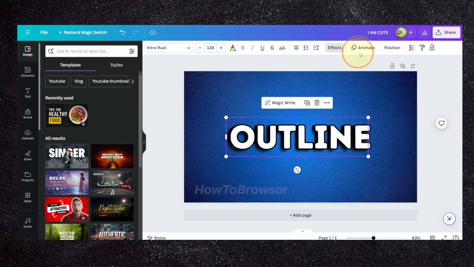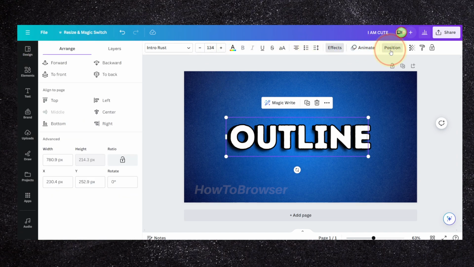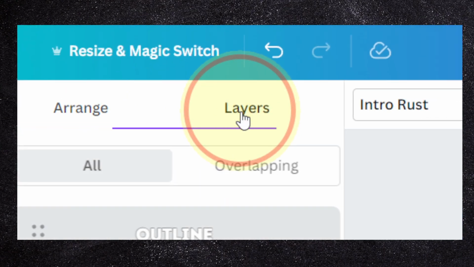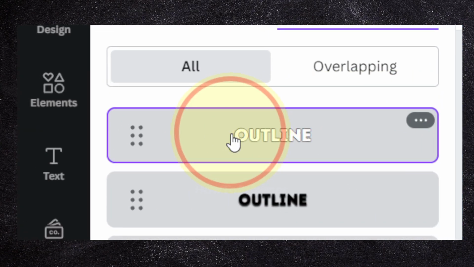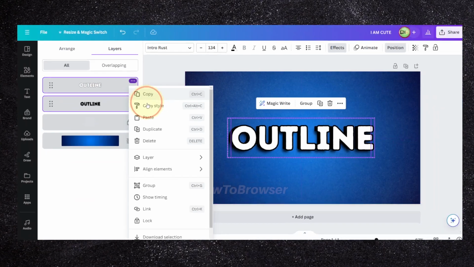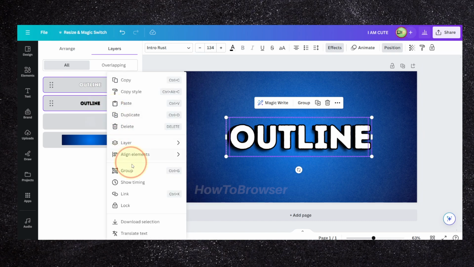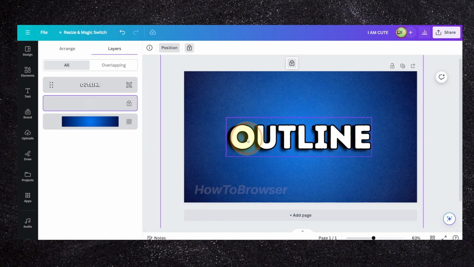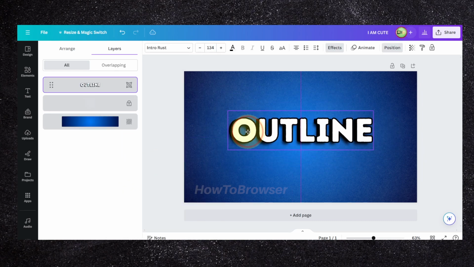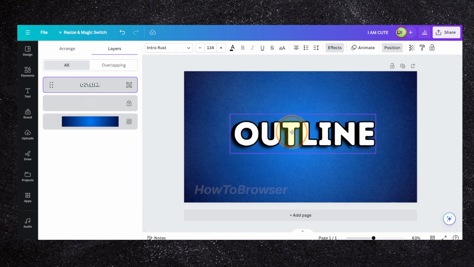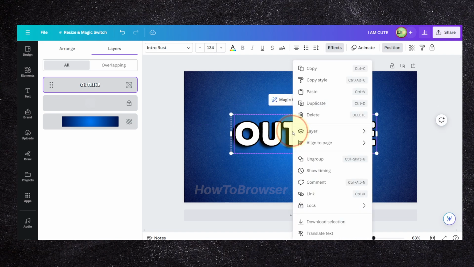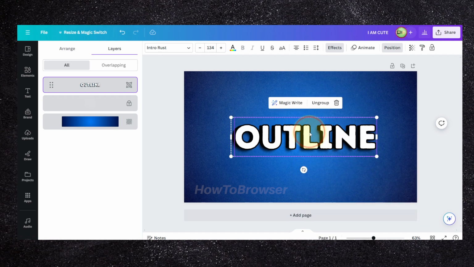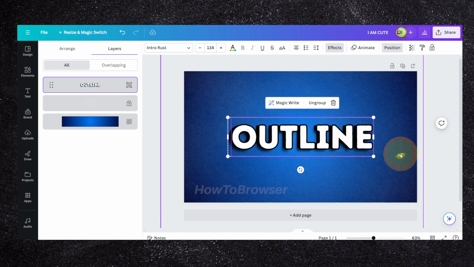Now I'm just gonna go now to position, and then here in layers I'm gonna hold the shift to select both and click on group. So now I can move around, so if I click on one, it will select both because they're in a group. So now they're positioned in the center.